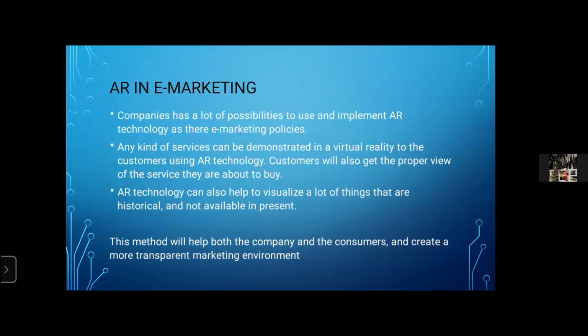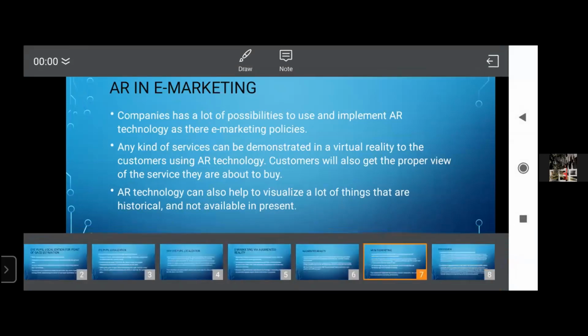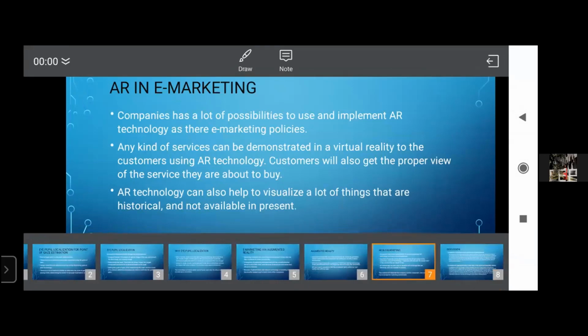So, AR in e-marketing. Companies have a lot of possibilities to implement AR technology in their e-marketing policies. Any kind of service can be demonstrated in virtual reality to the customers using AR technology. Customers will also get a proper view of the service they are about to buy. AR technology can also help to visualize a lot of things that are historical and not available in the present.